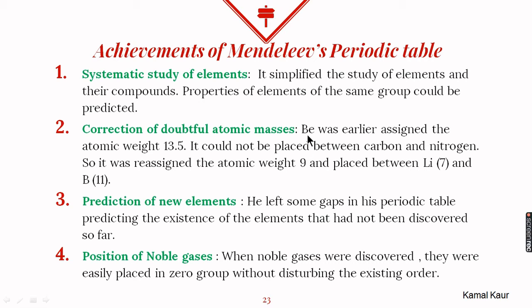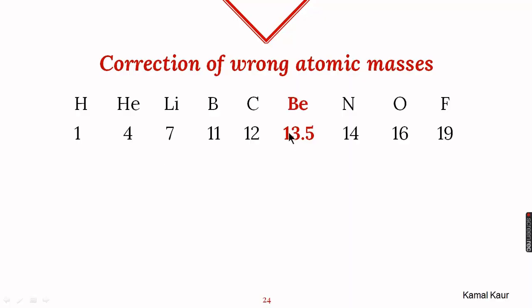For example, beryllium was earlier assigned the atomic mass of 13.5. While he was adjusting the elements according to their increasing atomic mass, the position of beryllium should be between carbon with mass 12 and nitrogen with mass 14. But at this place, properties of beryllium were not matching.